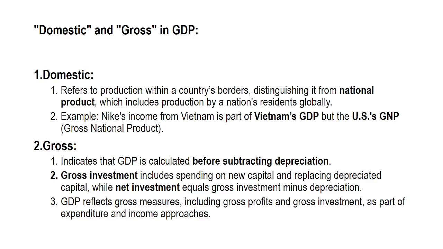So, in summary, domestic and gross in GDP. Start with domestic. Domestic refers to the production within a country's border, distinguishing it from national product, which includes production by a nation's residents globally. For example, Nike's income from Vietnam is part of Vietnam's GDP, but of the United States' GNP, or gross national product. The second item is gross, which indicates that GDP is calculated before subtracting depreciation.